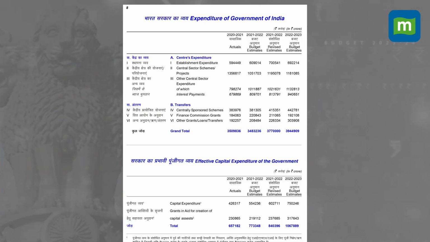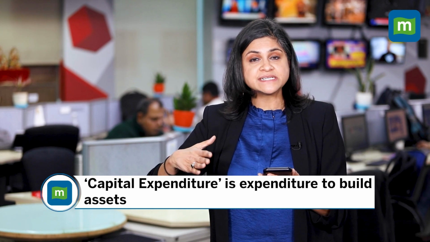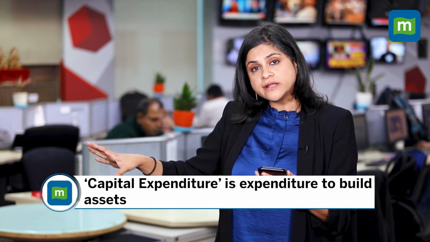Then also there is capital expenditure that the government will have to incur, which is separate from revenue expenditure. Revenue expenditure is expenditure that you undertake to keep things going. Capital expenditure is something that you undertake to build assets. So that's a separate head of expenditure.